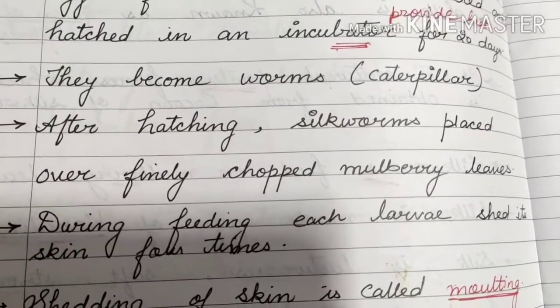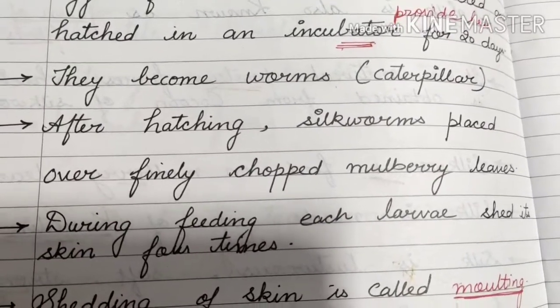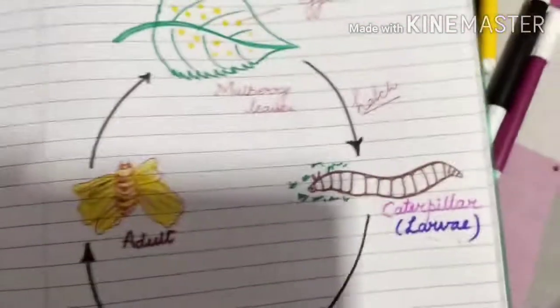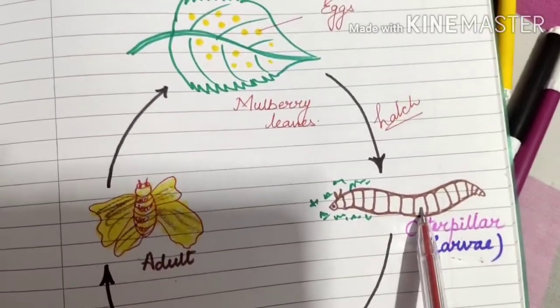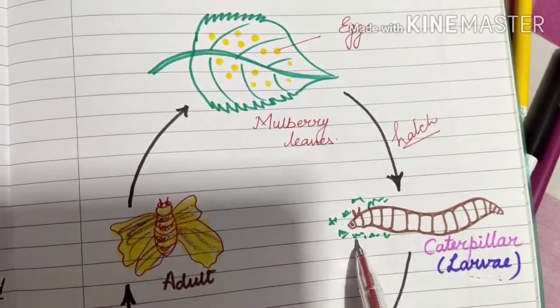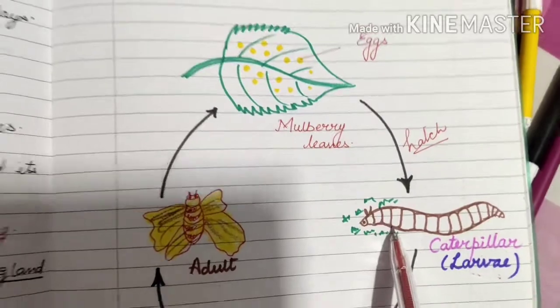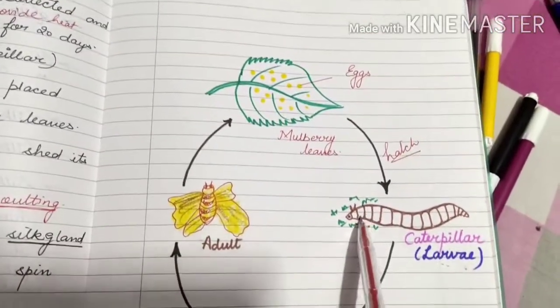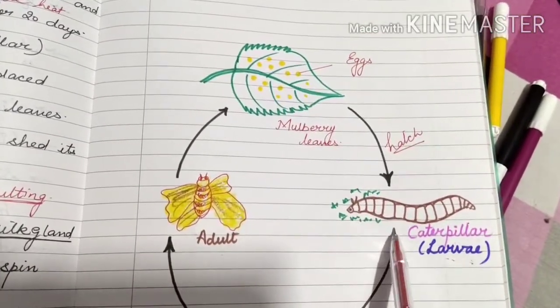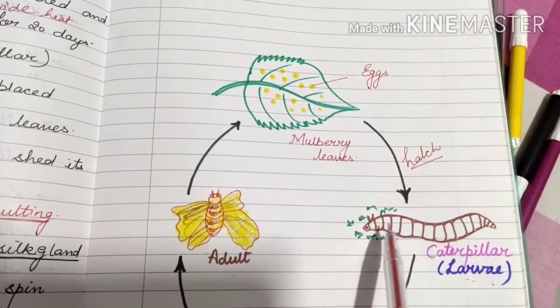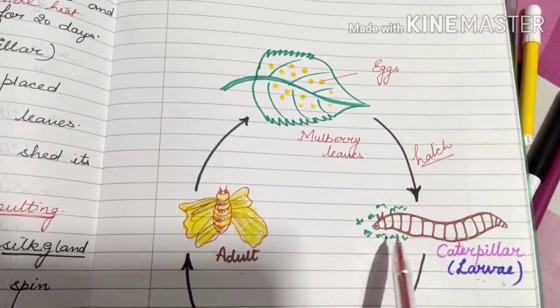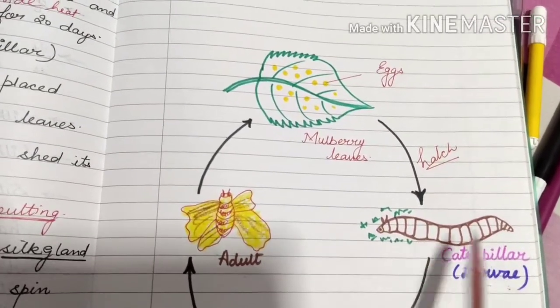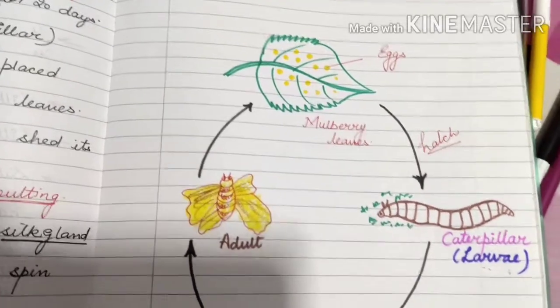After hatching, the silkworms are placed, beta. When they convert into caterpillars, they try to eat some leaves. So finely chopped mulberry leaves are put there. Slowly this larva eats these finely chopped leaves. Beta, this is happening artificially in mines or in factories or in industries.